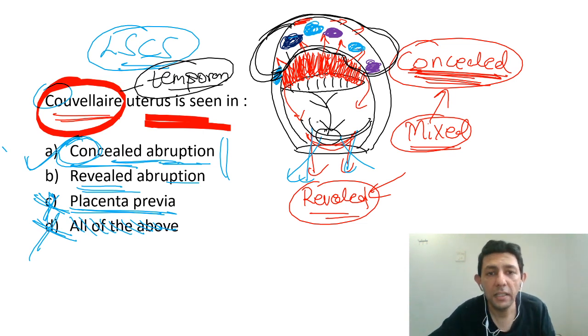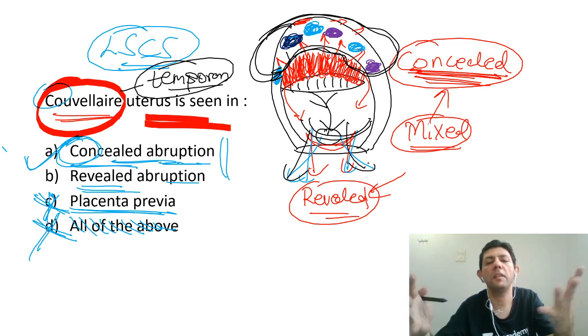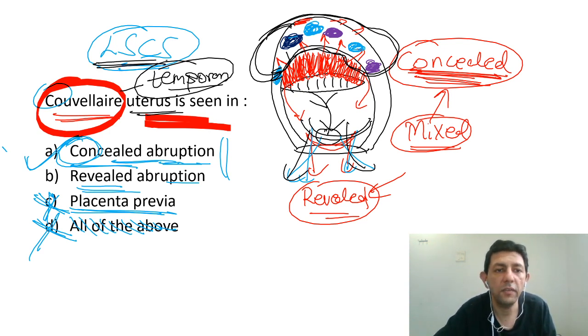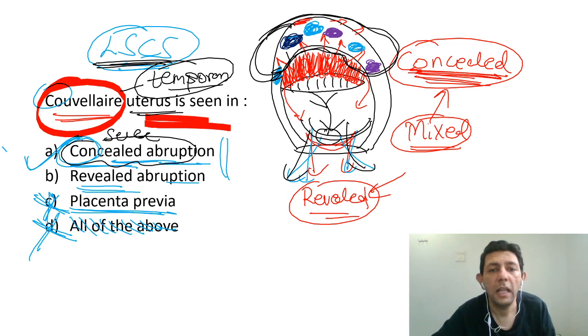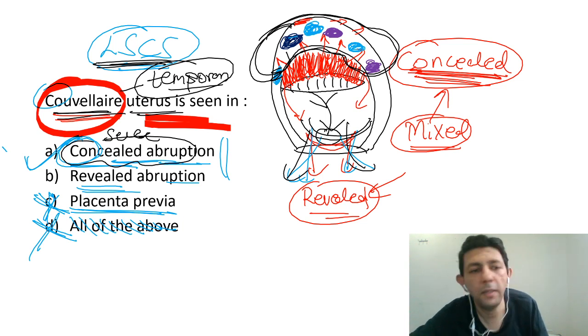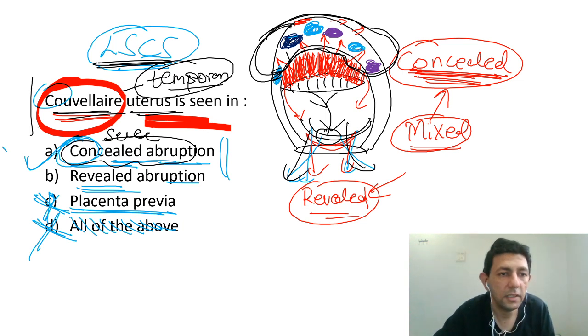And I repeat, this will not be seen if a vaginal delivery has happened, because when a vaginal delivery has happened, we don't see the uterus surface. Yes or no? Only at the time of cesarean section, when I open up the abdomen, you will see the uterus. So if a cesarean is done for a severe concealed variety of abruption, then you will see that this uterus has become bluish purplish in color, which is given the name of Couvelaire uterus.